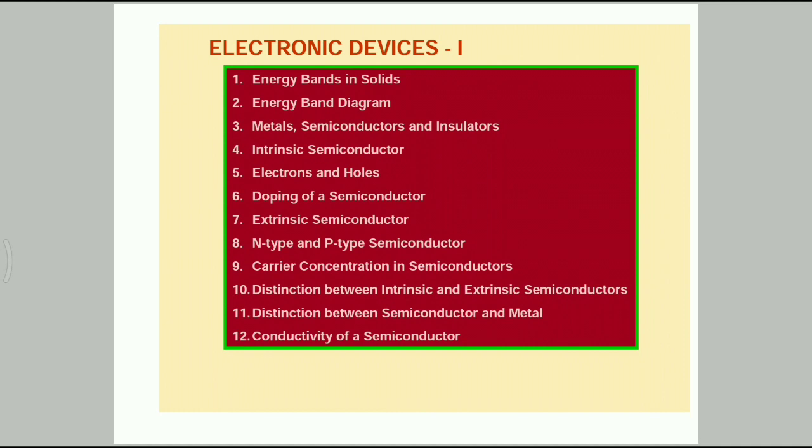Simple excitation with the help of light, heat, or small applied voltage can change the number of mobile charge carriers in a semiconductor. The supply and flow of charge carriers in the devices are within the solid itself. No vacuum or external heating is required. So these devices are small in size, consume low power, operate at low voltage, and have long life and high reliability.